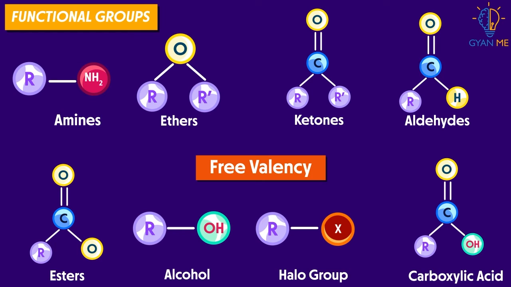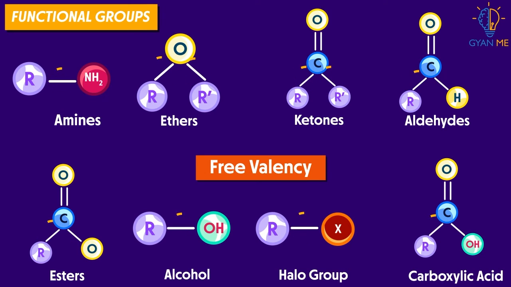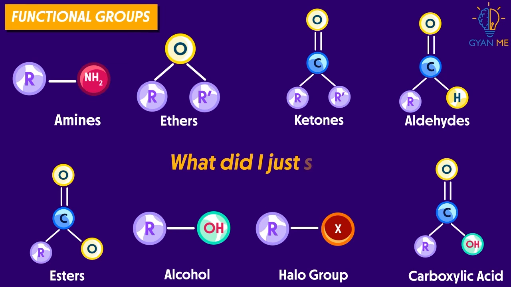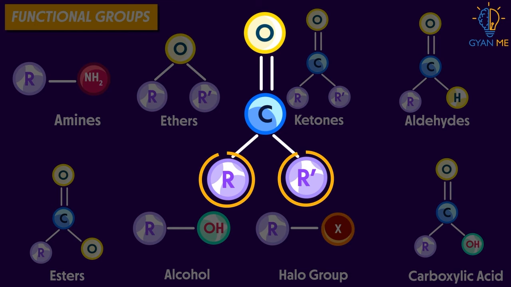Clearly, all of them have valency 1, meaning they can bond to a carbon atom of a hydrocarbon group or alkyl group by a single covalent bond. But wait, what did I just say? Did I say alkyl group? Yes, I said that any functional group is capable of bonding with the carbon of the alkyl group.